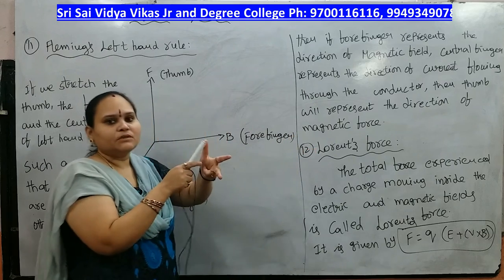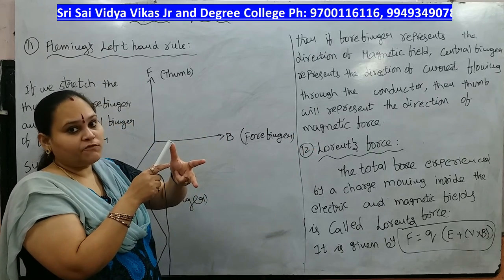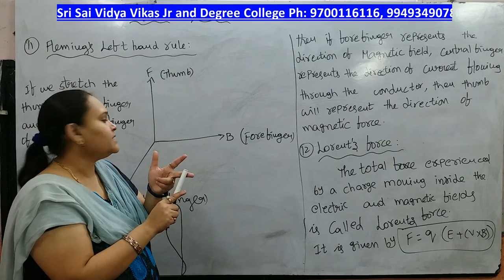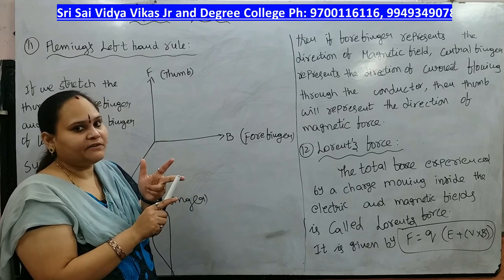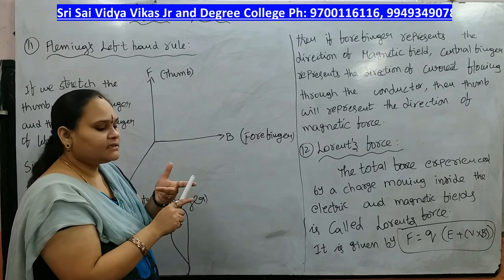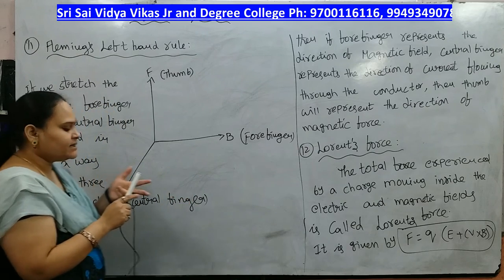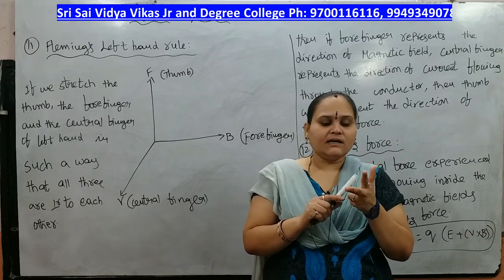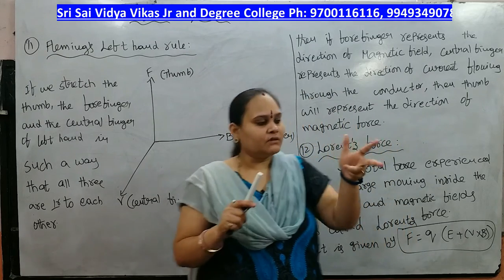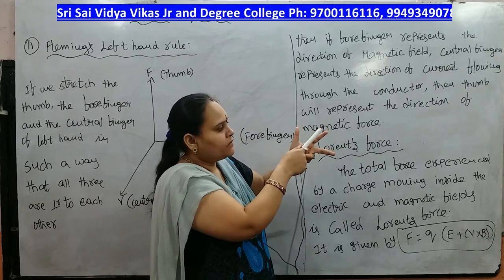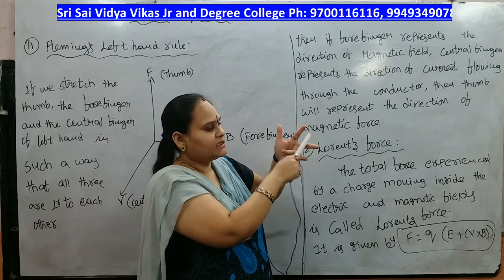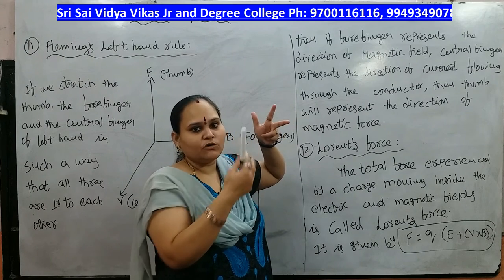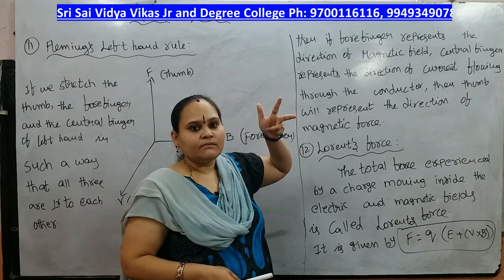This is the thumb. Thumb indicates the direction of force, and this is the central finger, which indicates the B. That means B is the magnetic field direction, and this is the forefinger. Forefinger indicates the direction of flow of charge. This is the Fleming's left hand rule. Thumb, forefinger, central finger: these three are perpendicular to each other. We are using left hand, not right hand.